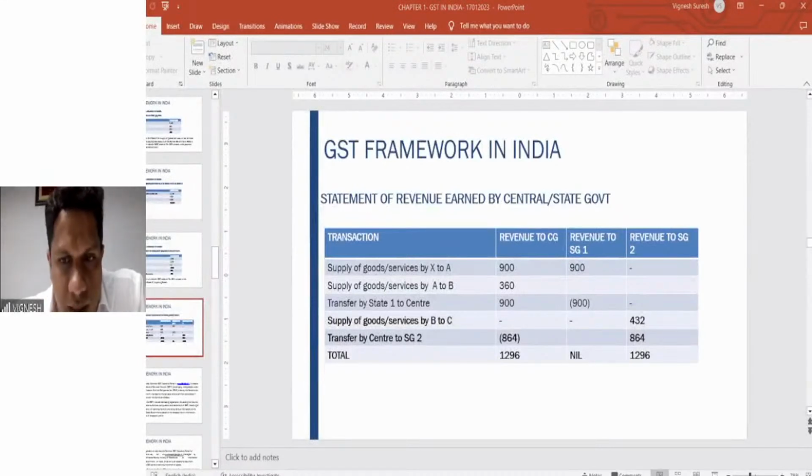IGST is collected. Yes, clear, sir. Okay. Thank you, Kaushiki. It's good that the network is restored.